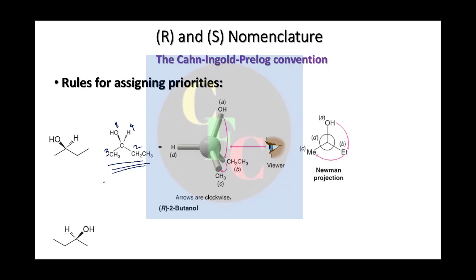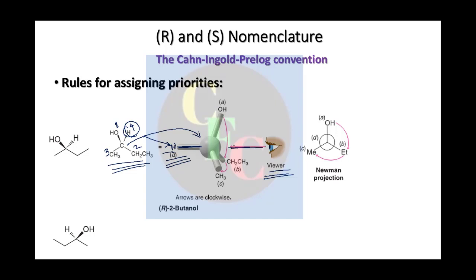Now the Cahn-Ingold-Prelog rule says you have to hold the fourth priority group away from you. So if this is the viewer, the fourth priority group should be farthest away from you, and the viewer should look along this bond, the bond between the chiral carbon and the lowest priority group.